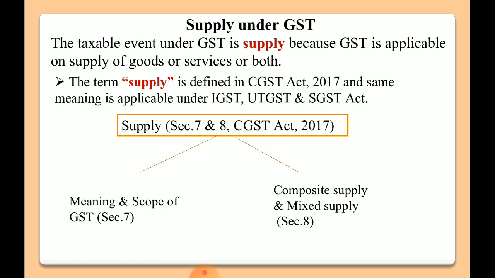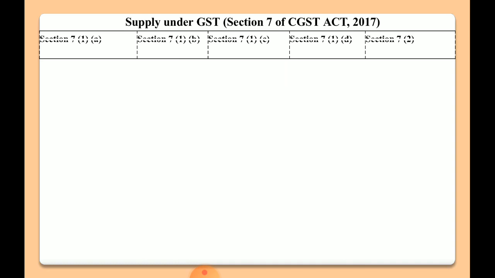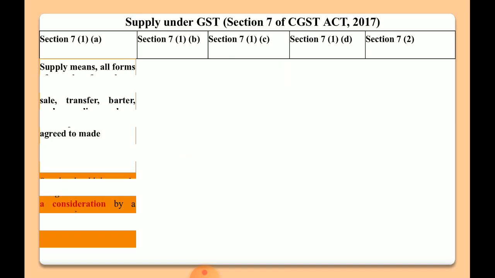It means we discuss composite and mixed supply in section 8 and the meaning and scope of supply in section 7. Here we will discuss section 7 first. There are 5 important subsections in section 7 that deal with the meaning and the scope of supply: section 7(1)(a), 7(1)(b), 1(c), 1(d) and section 7 subsection 2. We will discuss all these one by one.